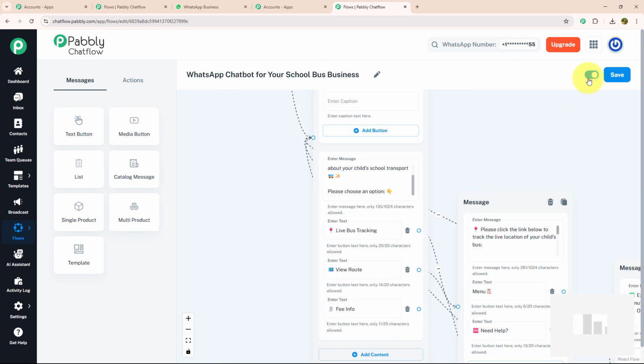Now, on to our last step. Don't forget to activate your flow and save it. As you can see, I got a message that flow updated successfully and we have entered every single detail for our chatbot to run for a school bus. That means our chatbot is ready to run in real time.